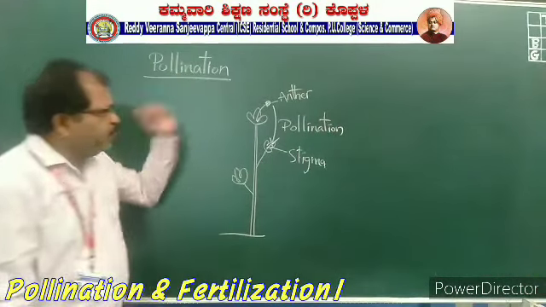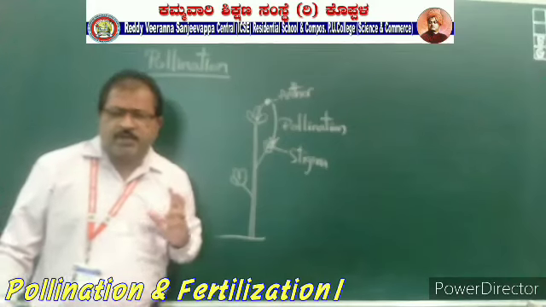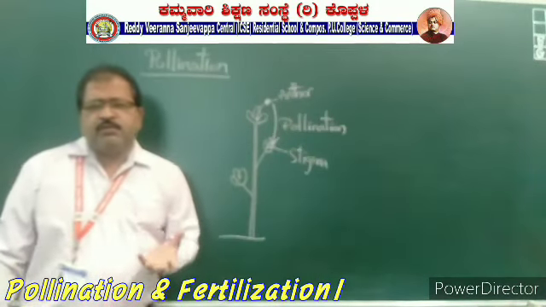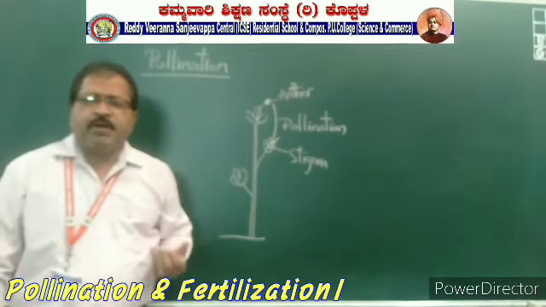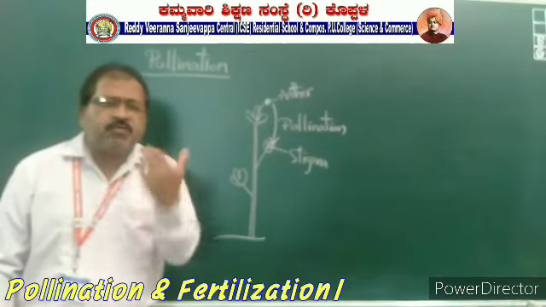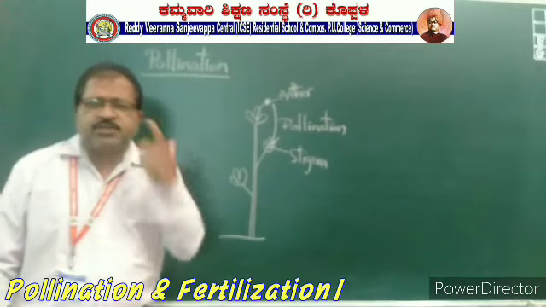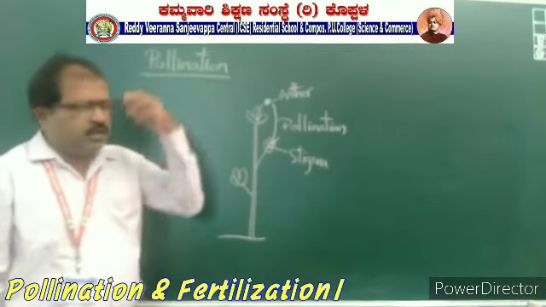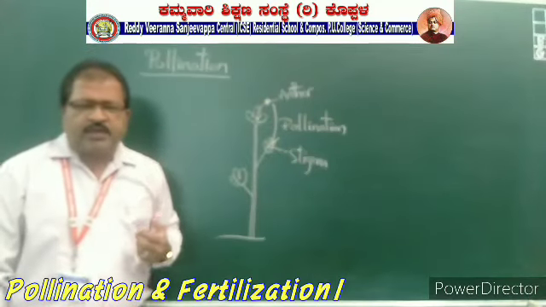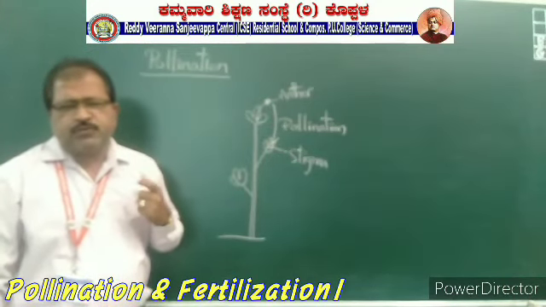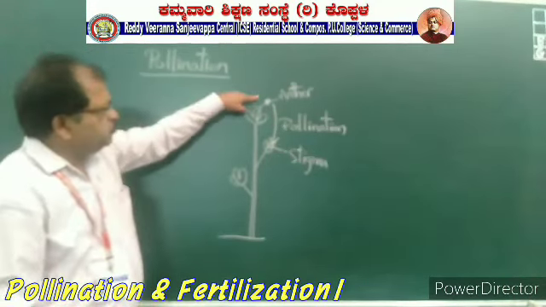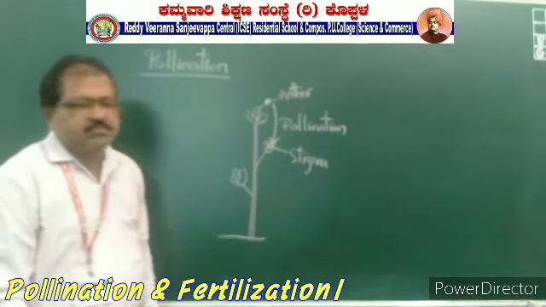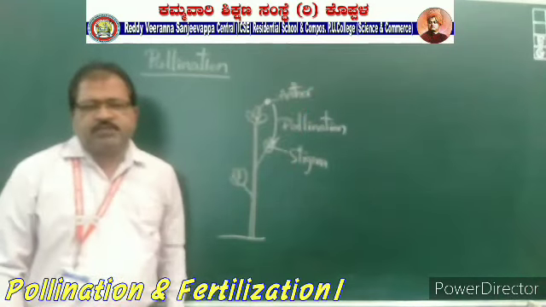Why are these pollen grains transferred? Because the pollen grains, the male gamete, should be transferred to the female gamete, because the female gamete is sessile. It cannot move from one place to another place, it stays at one place. So to reach that female gamete, that is the ovary or ovules, these pollen grains should be transferred from anther to stigma of the flower. This is called pollination.